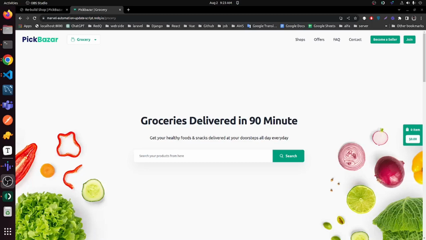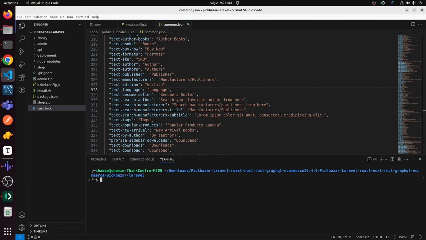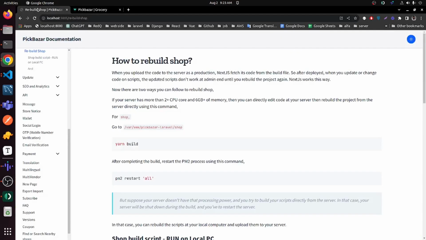How to rebuild the project. I want to change some code in Shop, like "become a seller" to "become a vendor". Then follow the documentation, How to Rebuild Shop.